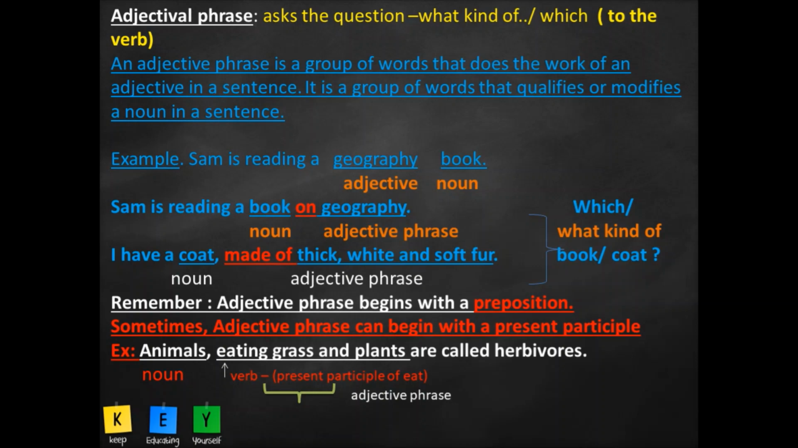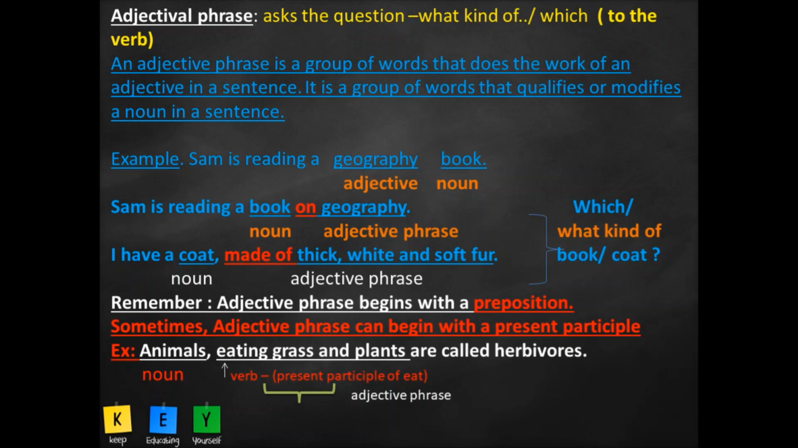So you have to see the noun before that group of words that you have termed as adjective phrase. So you should have a preposition. It should just be before or after the noun. It would be your adjective phrase.